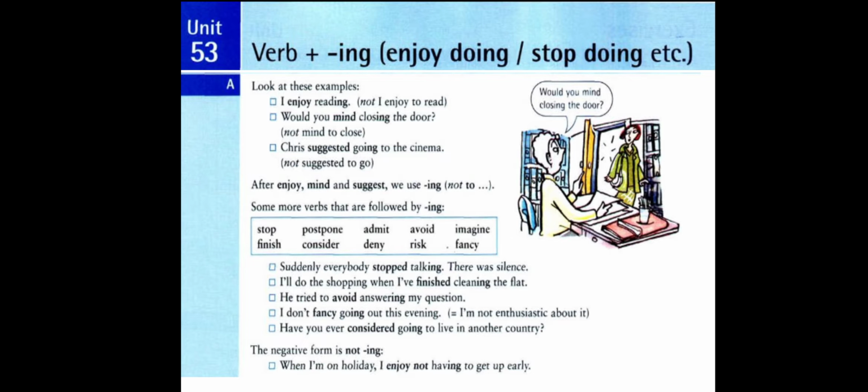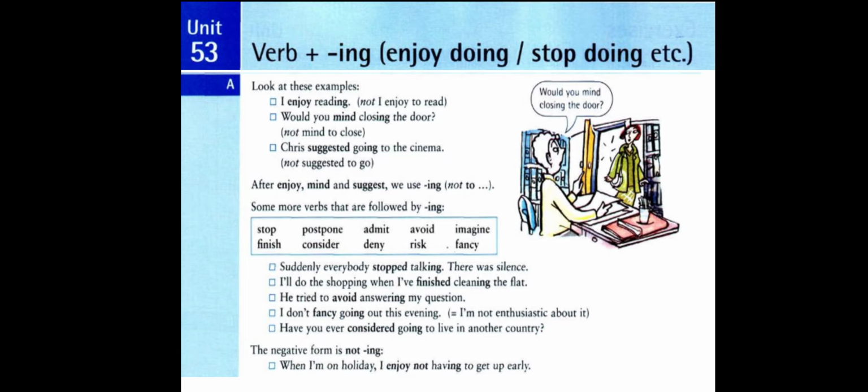Third example, he tried to avoid answering my questions. We have here the verb tried in the past, and to avoid, we have the verb avoid, and what comes after avoid? After avoid we have verb plus ing, we have answering. So the verb avoid is followed by verb plus ing, here answering.